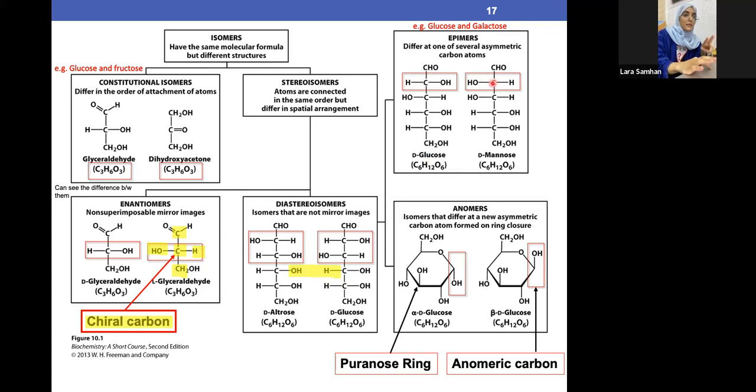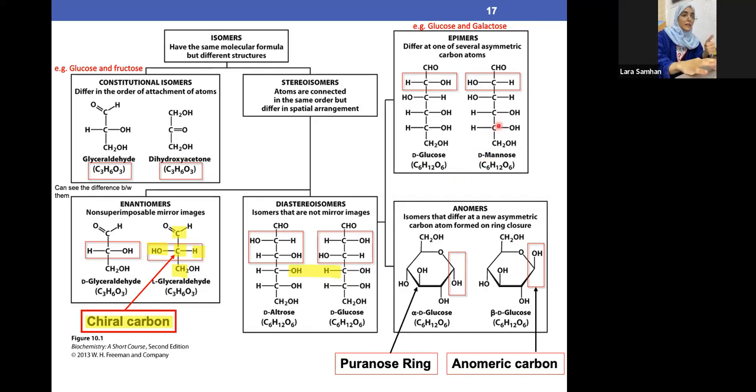No, it's not the second carbon, it's the second last. Meaning, the carbon before the last one should be on the right side to be D. I just want to make sure, is this clear or not? Okay, perfect. Clear guys? Okay, perfect. It's not the second, it's the second last.